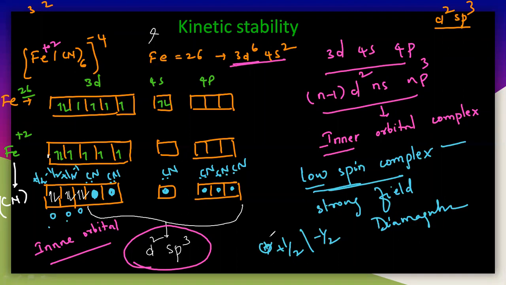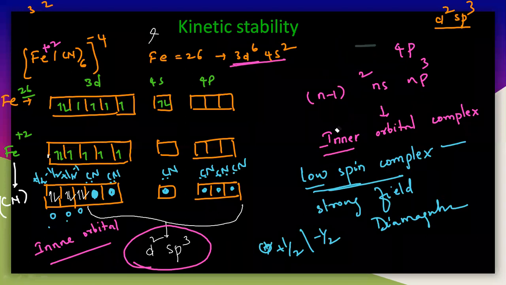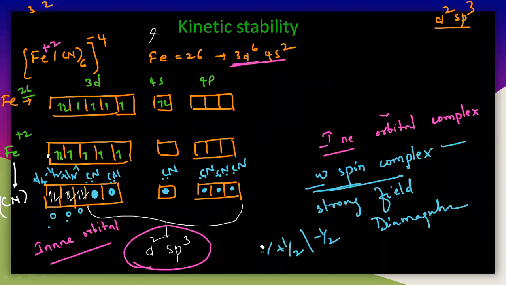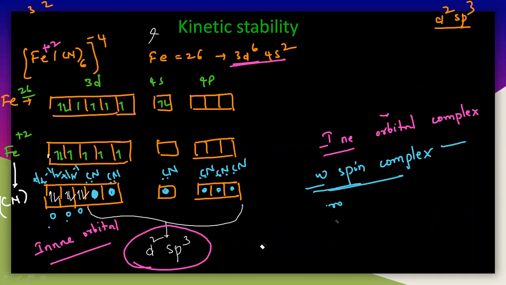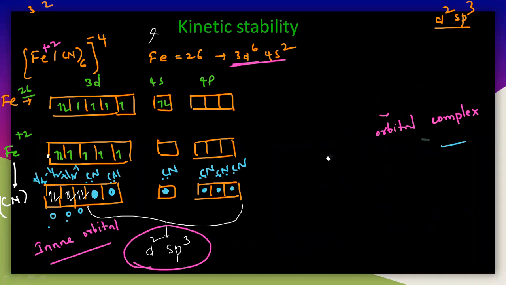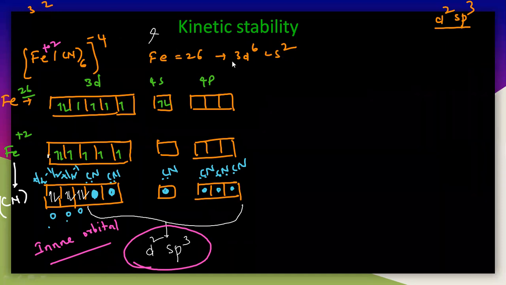Now here I need to understand, is it labile or inert, according to kinetic aspects? Is it reactive or not? So that you have to understand here. In case of kinetic stability, we are explaining the kinetic stability by using the VBT theory. Now this particular complex may be labile or inert, so let us understand this also. Labile or inert. Let us write this again.